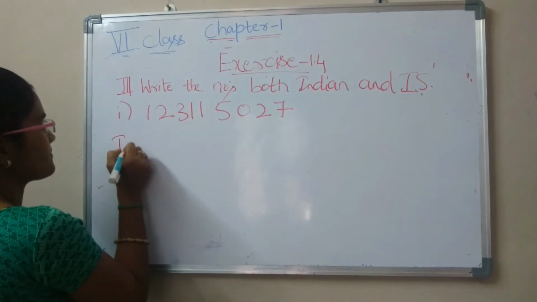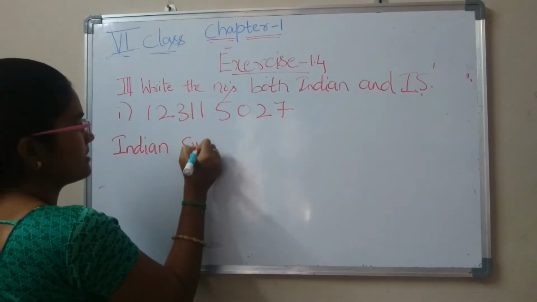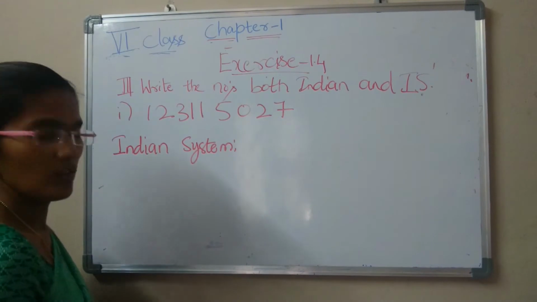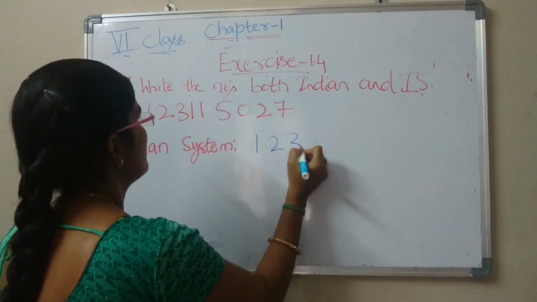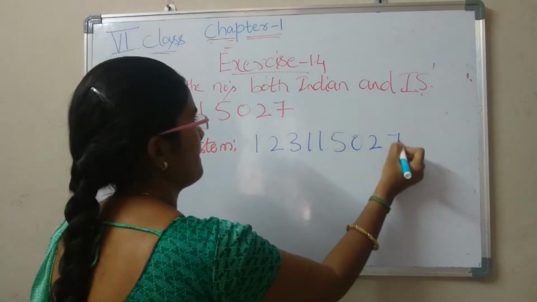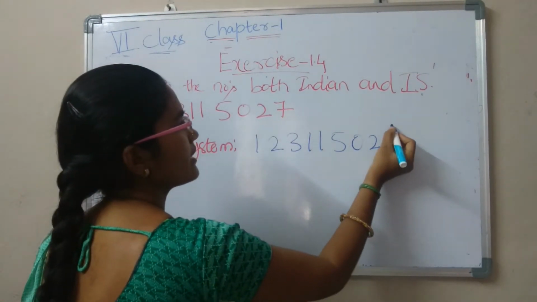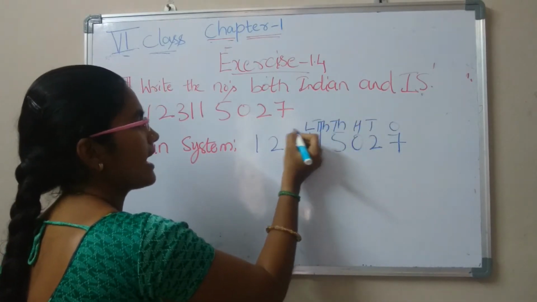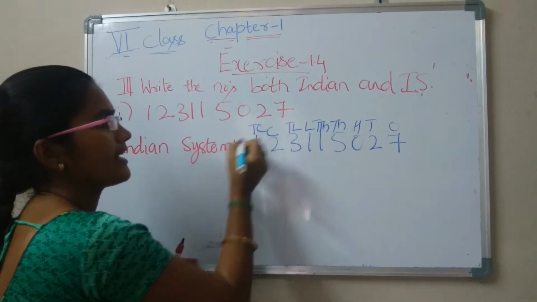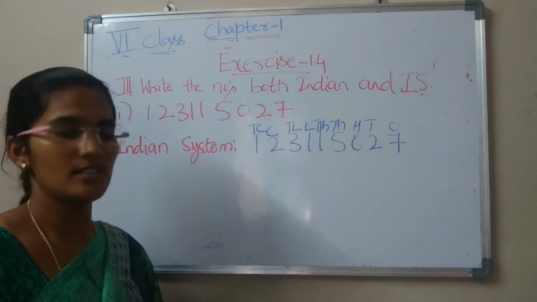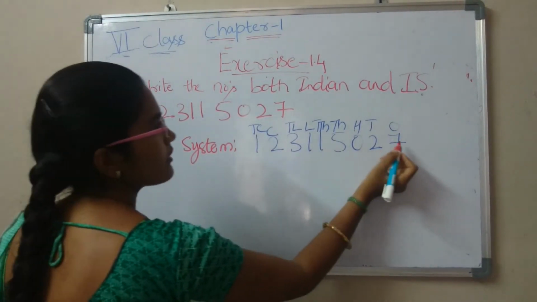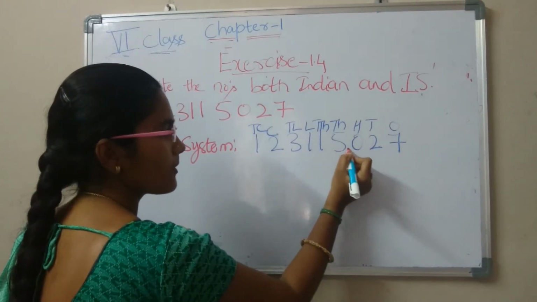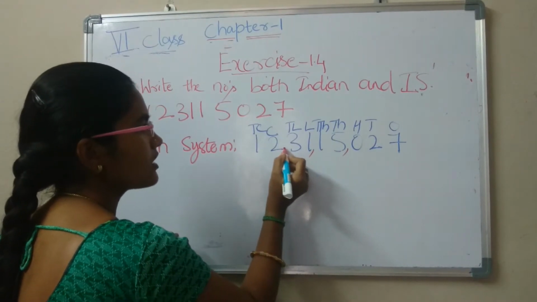First, the Indian system. How do we write it? First, give the place values. Okay, this is our question. Give the place values: ones, tens, hundreds, thousands, 10,000s, lakhs, 10 lakhs, crores, and 10 crores. How do we write that in words? Give commas first. See, in the Indian system, after 3 digits we give a comma, and after that every 2 digits we give commas.